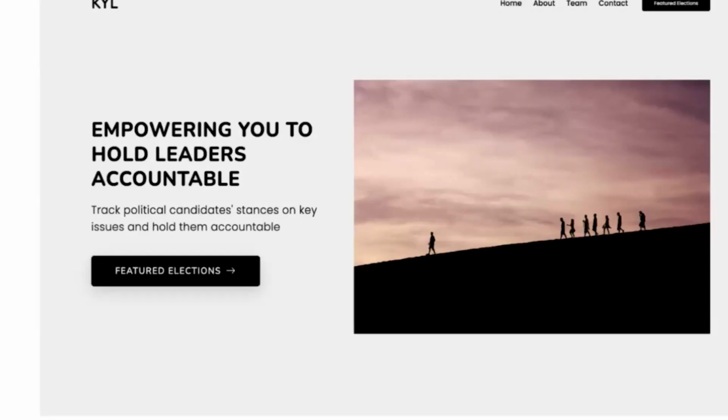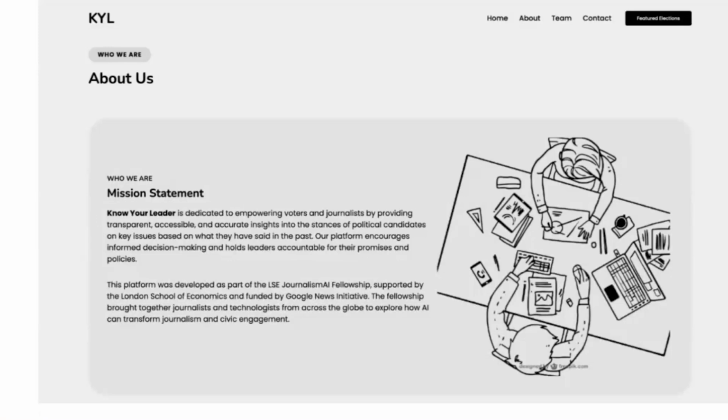So I'm just going to give you a walkthrough of the product. It's live on knowyourleader.ai, so you can also check it out as I move on. And this is just the landing page, and when you go to the About Us, it just tells you a little bit more about the Know Your Leader platform.